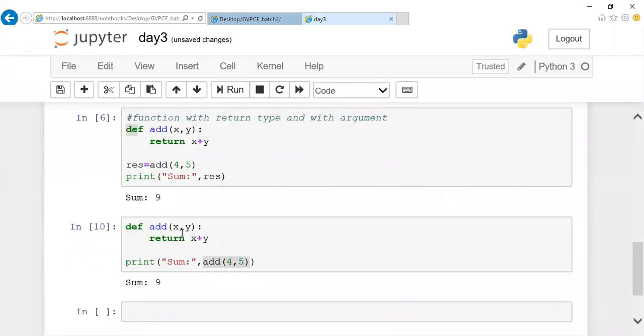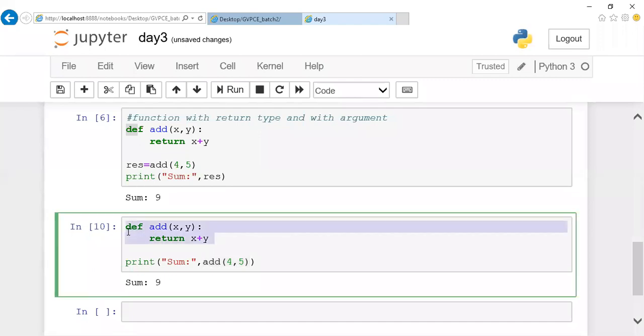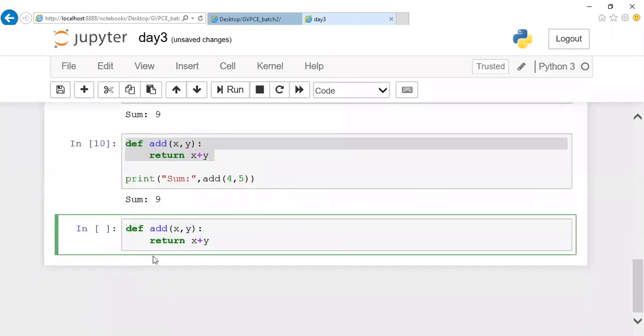Right now I have shown you how to return only one value, right? If I want to return more than one value... Yeah, the function name can be anything, there's no rule at all. I can have any name as a function name. Now I'll show you the program for how to do multiple return values.